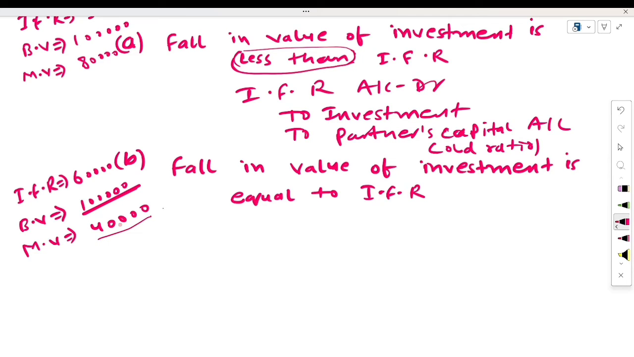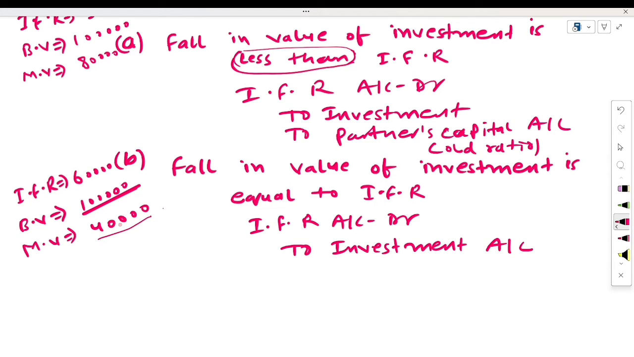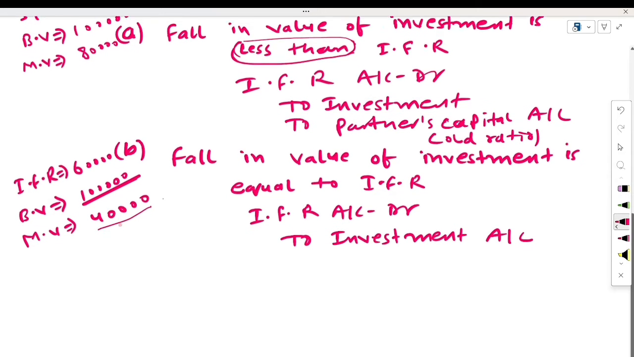So here what entry we will pass? Here we will pass the entry investment fluctuation reserve account debit to investment account, because fall in the value of investment is how much? 60,000, and your reserve balance is also 60,000. So full amount of reserve will be adjusted with fall in the value of investment. This is the second case. Now come to the third case,